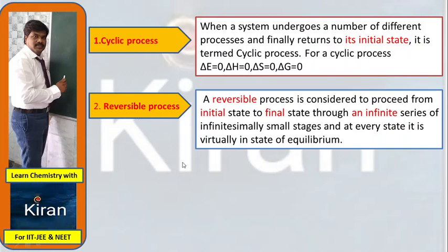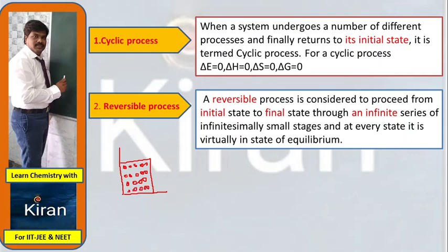So here, a reversible process is considered to proceed from initial state to final state through an infinite series of steps. For this case, I am going to give you an example. For example, in your hand one vessel is there. In this vessel, you have filled one gaseous matter. Many molecules are there inside the gas.